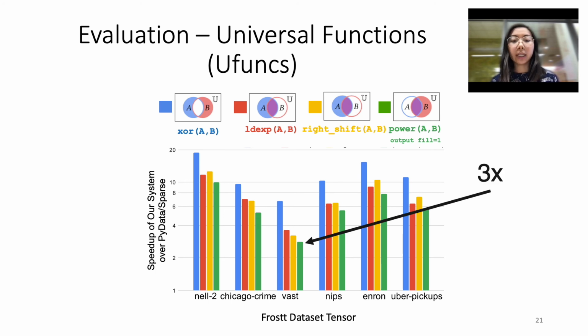We demonstrate a speedup over PyData sparse of between 3 times to about 20 times because we generate bespoke code from our compiler, whereas PyData sparse needs to transform the sparse data representation into dense temporaries first before calling a dense function from NumPy.